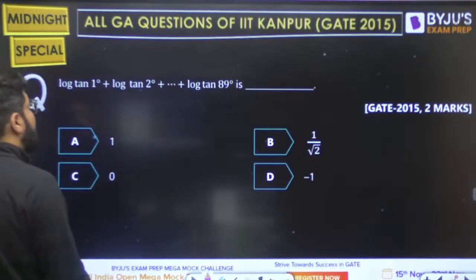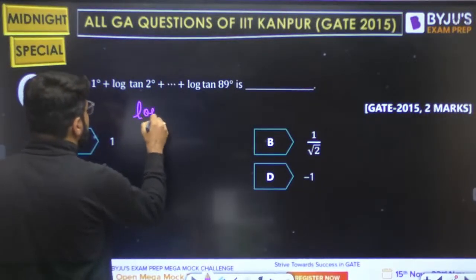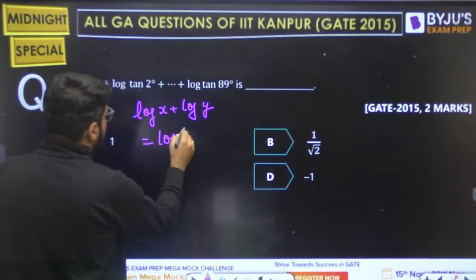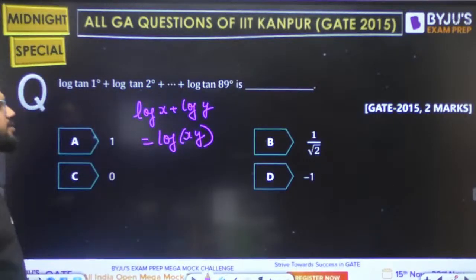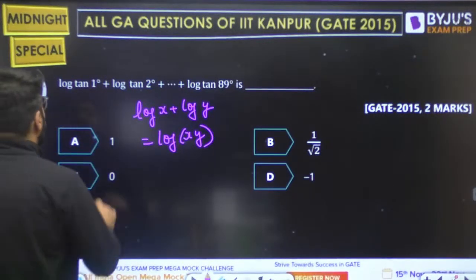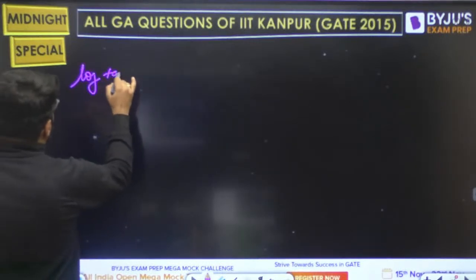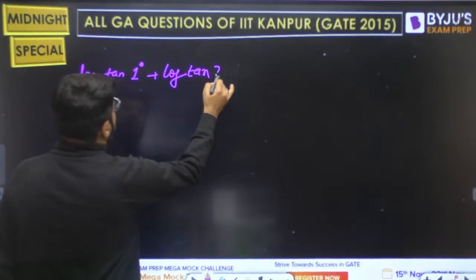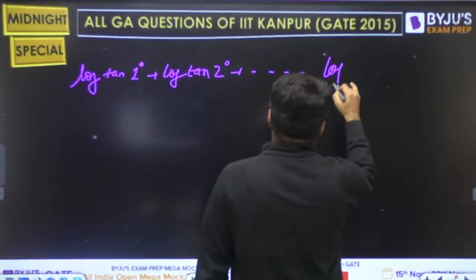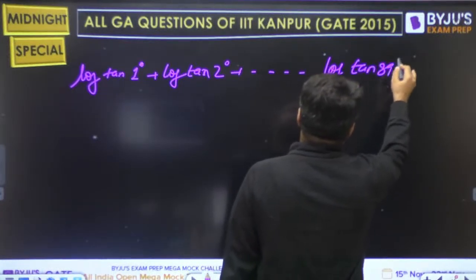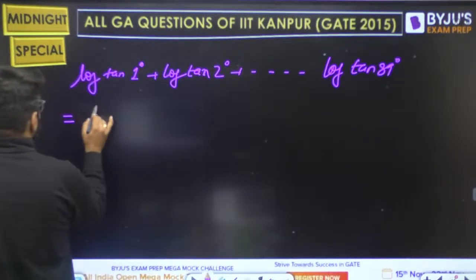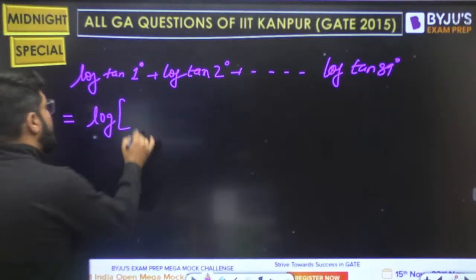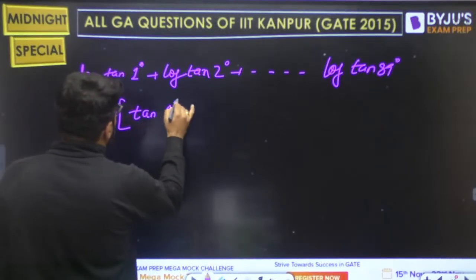Tell me, dear. Now, first of all, you are just going to use the property here that log of x plus log of y is log of xy. So you have log of tan 1 degree plus log of tan 2 degree, and so on, up to log of tan 89 degree. All these are added, so you can apply log x plus log y is log xy. All this is now going to be multiplied.